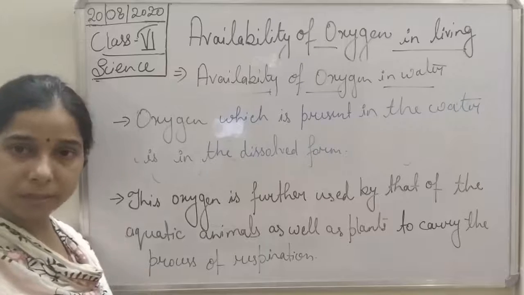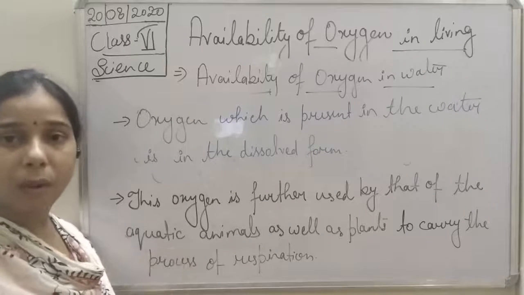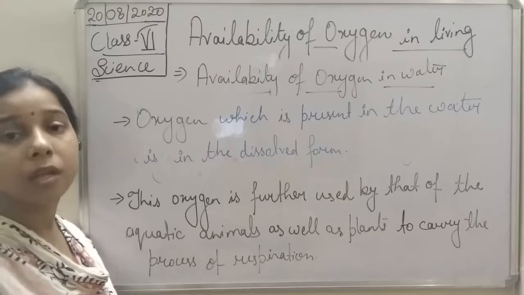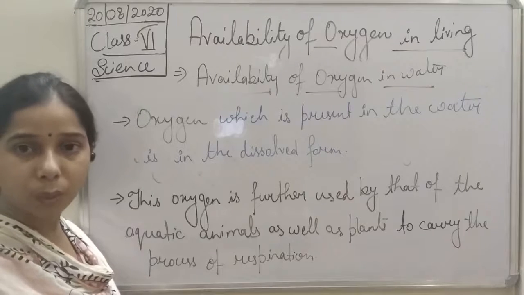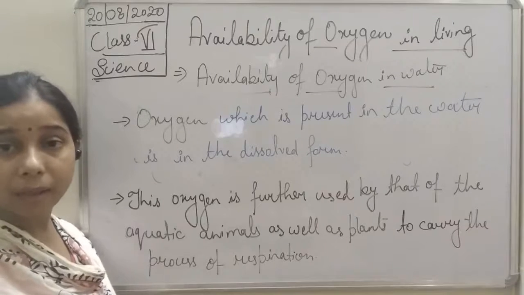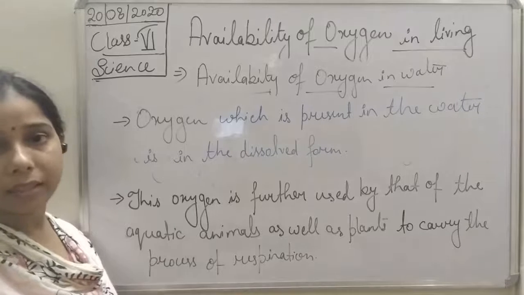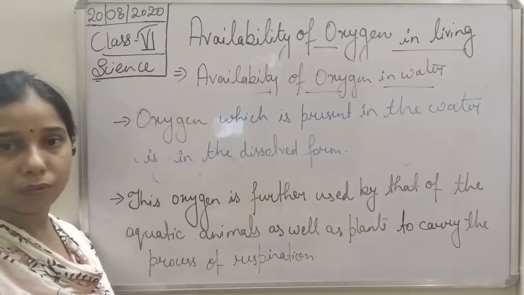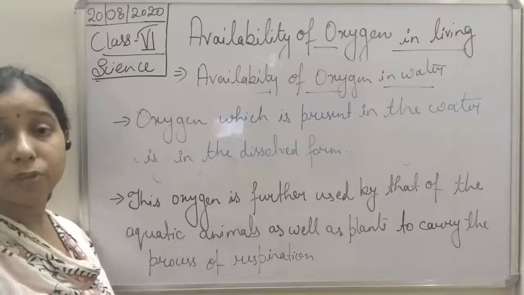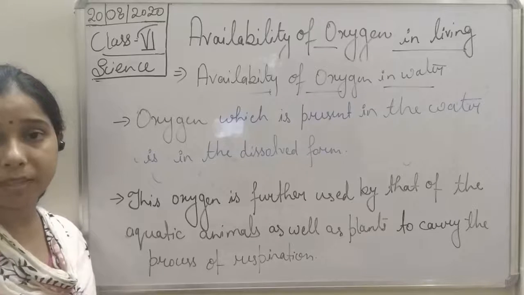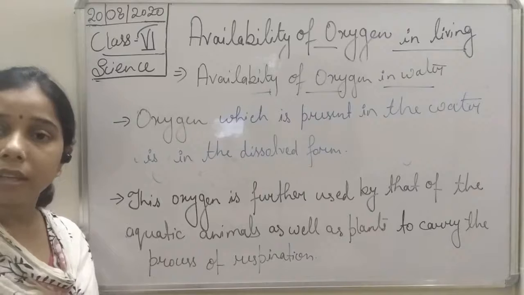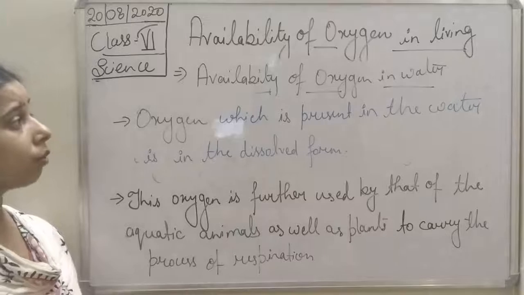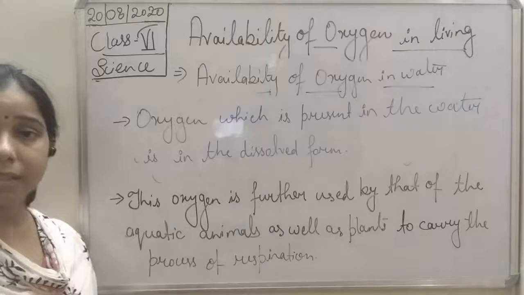Although the process of respiration, or the process of taking up oxygen, is totally different in aquatic plants and animals as compared to terrestrial plants and animals, where there is a lung and they take gas, here they take the oxygen dissolved in the water. They take up carbon dioxide, and for carrying out respiration, they take oxygen which is dissolved in the water. Okay, then we will discuss the activity, that is water.